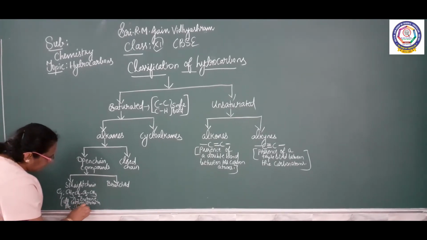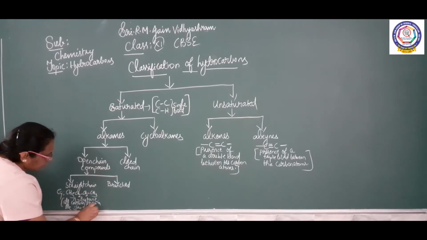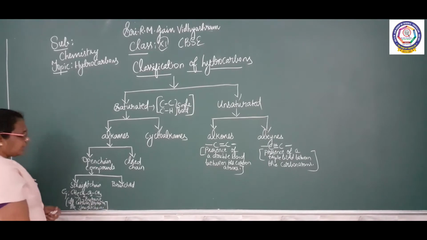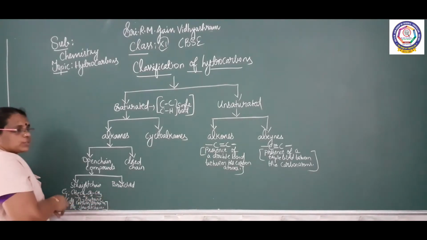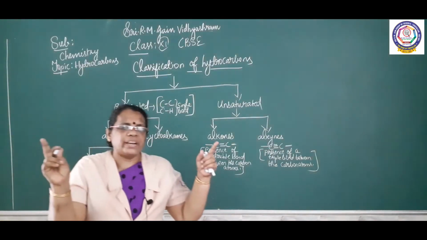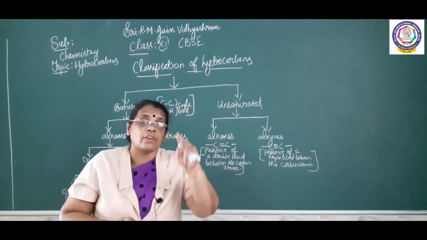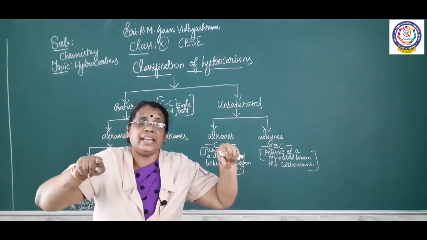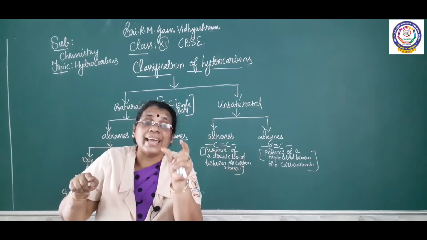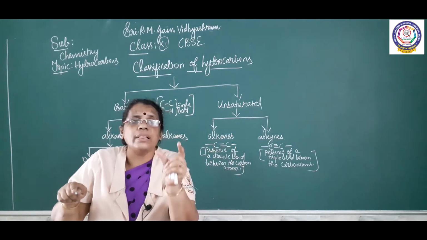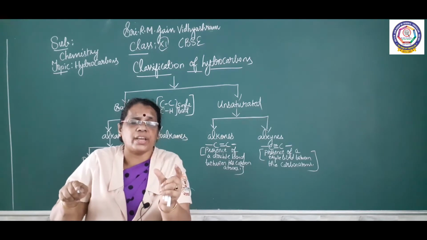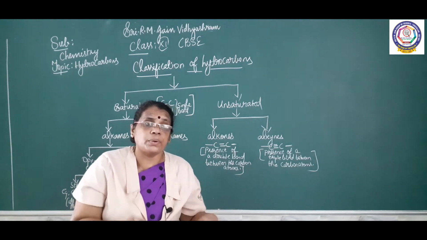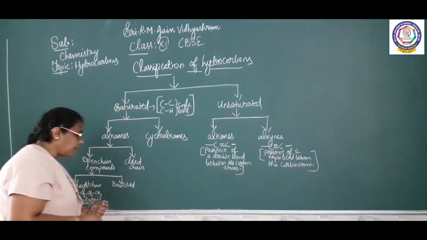All the carbon atoms are in the straight chain. So, we can call it as open chain. Under open chain, straight chain and branched chain. In the straight chain, I have given the example n-butane. There are 4 carbon. All the 4 carbon atoms I have written in a straight chain. Single bond, single bond. All the 4 carbon atoms are there in a straight chain. So, what is the name of this compound? n-butane.